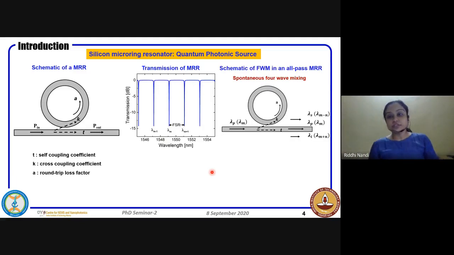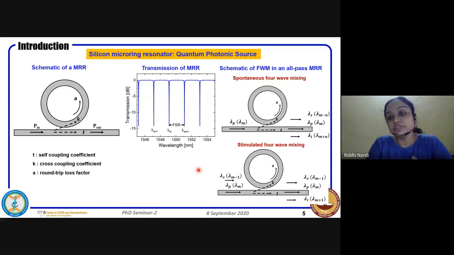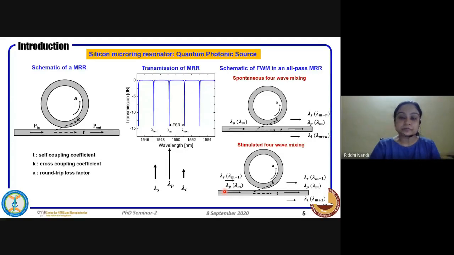So for spontaneous four-wave mixing, which is mainly done in the quantum domain, as we saw, they launch in pump power, and signal and Idler are generated in the other two resonances. So if the pump is launched in the mth resonance, in the other resonances, signal and Idler are generated. But in our talk, we will focus on stimulated four-wave mixing, where we'll actually launch in signal along with the pump power. And we'll see the generation of the Idler happening after the ring resonator.